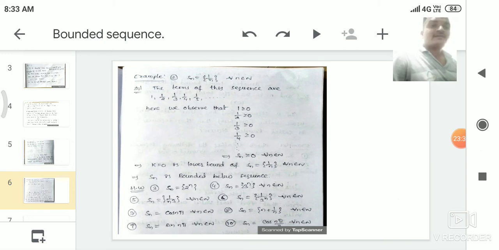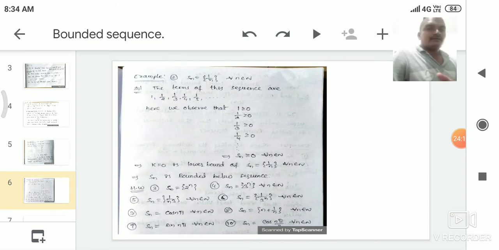Sn greater than or equal to k, this condition appears here. So whenever Sn is greater than or equal to k, we say that k is the lower bound of the sequence Sn, and the sequence Sn is called a bounded below sequence. Here also Sn is greater than or equal to 0 for every n belongs to N. If you take any n belongs to N, the term of the sequence is always greater than or equal to 0. So that's why here 0 is the lower bound of the sequence Sn, and the sequence Sn is called a bounded below sequence.